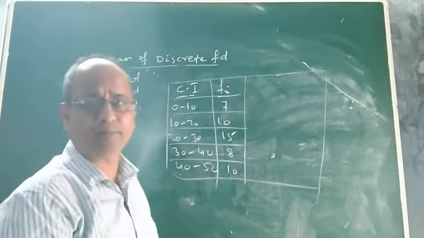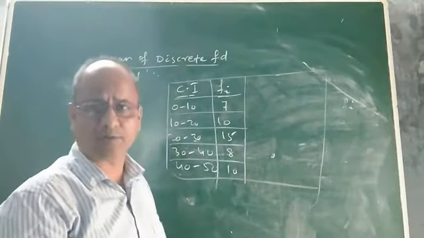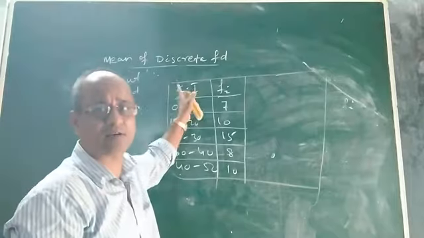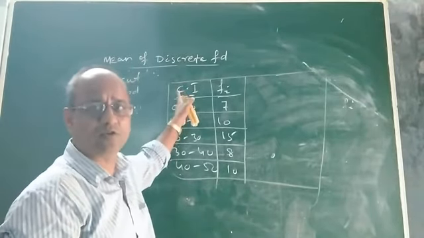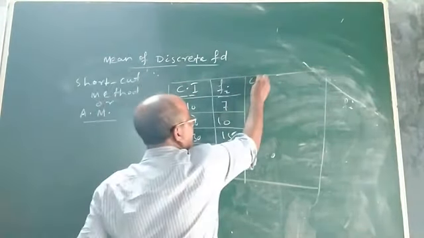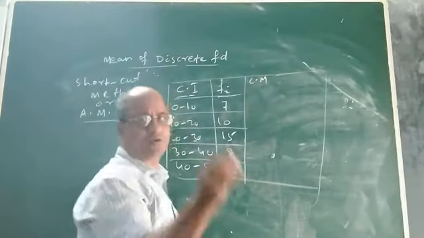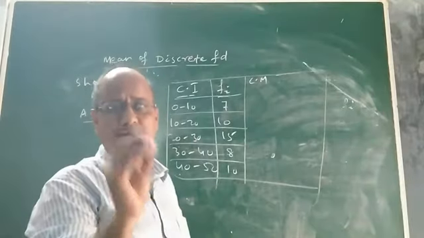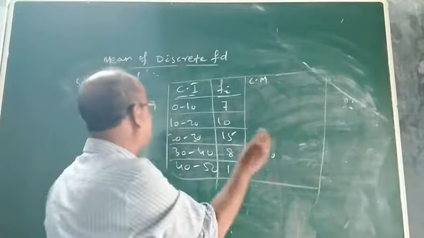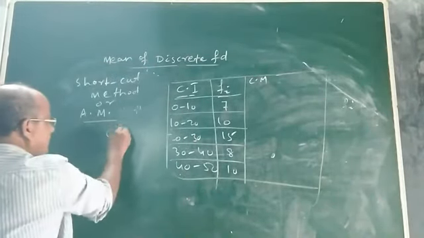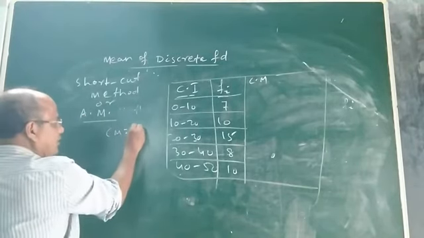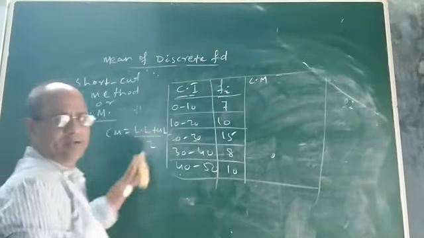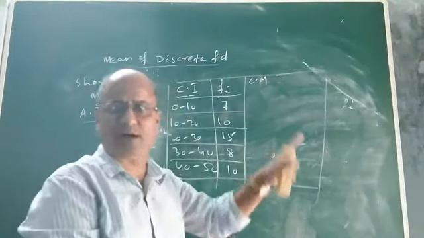Now, how to calculate its mean? Using the same direct method or long method. Let us see. As you are given the classes or class intervals, you have to find the class mark. Make another column: class mark. You know the formula to find the class mark? Class mark means the midpoint of the class interval. It is found by lower limit plus upper limit divided by 2. It is the average of the lower limit and upper limit.